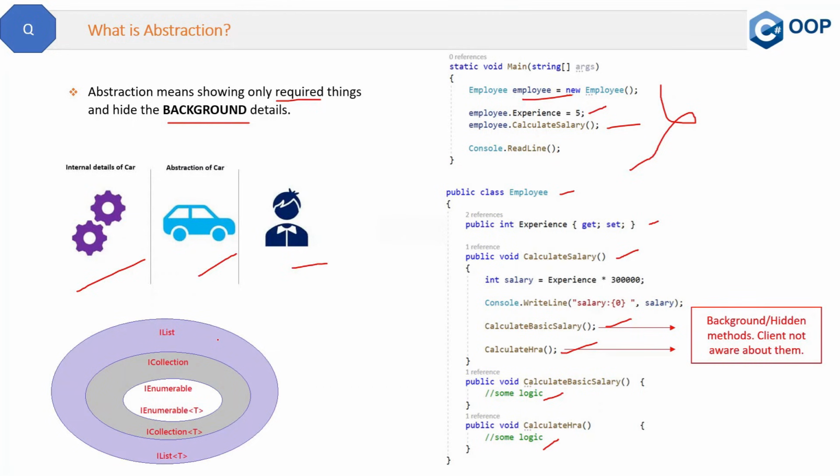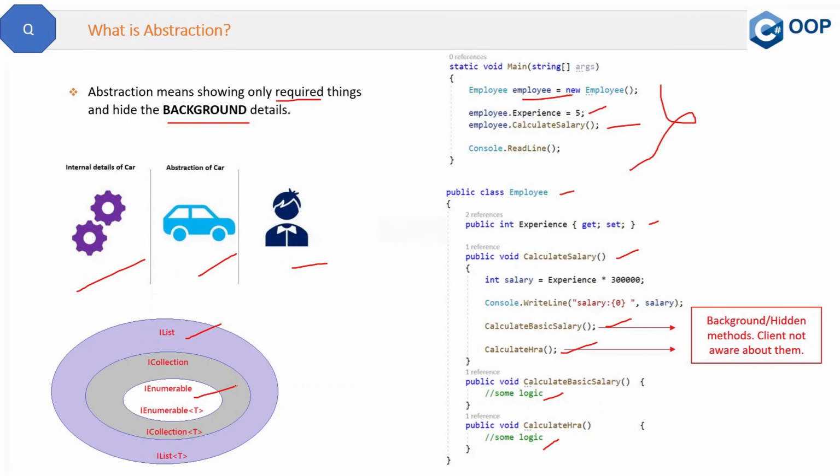Now another example is a list collection. If you have ever used a list collection in .NET framework, then you know how to add items in this list collection, and then how to iterate these items with the help of a foreach loop. But do you know that internally this list collection is using IEnumerable and IEnumerator interfaces?